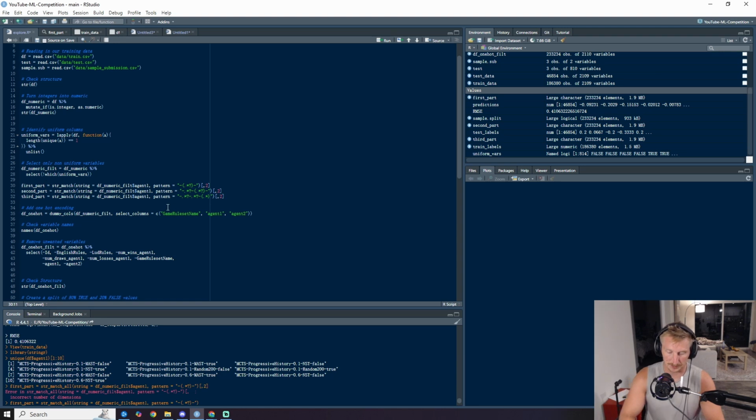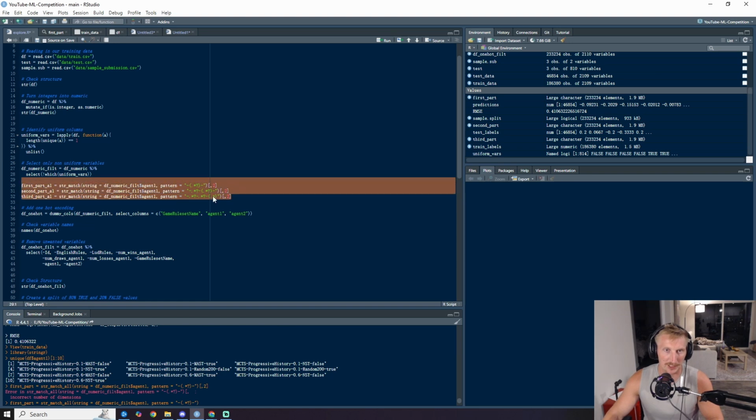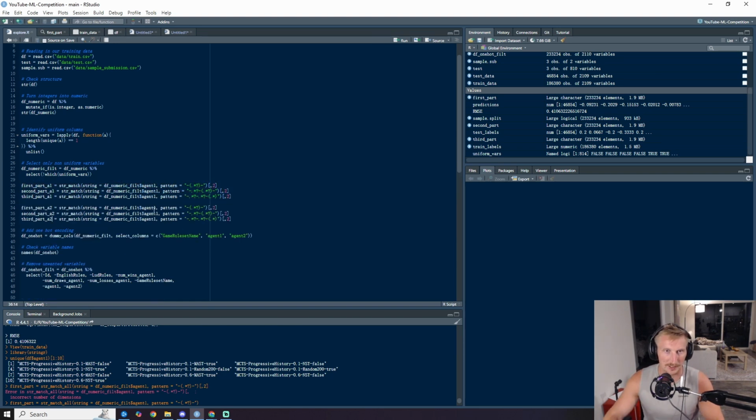So I guess this would be like A1. Add A1 to all of these, and then we'll copy and paste this, change these to A2, and then instead of agent 1, we're using agent 2.